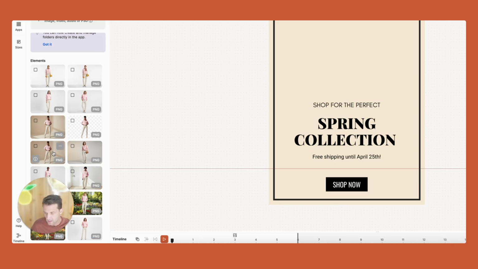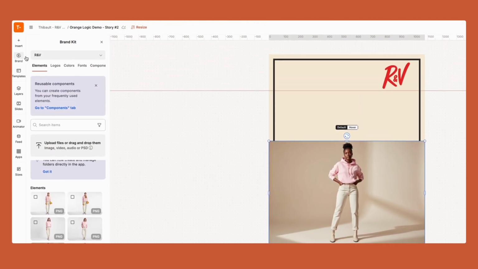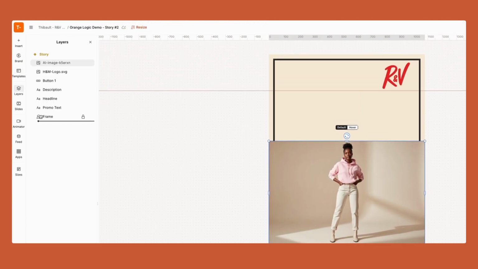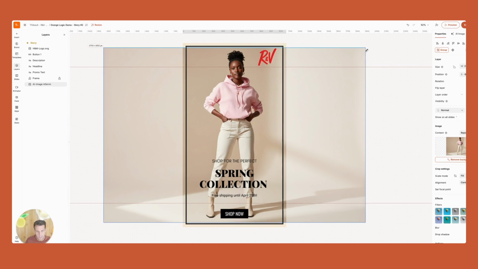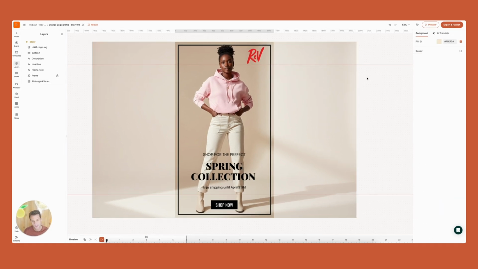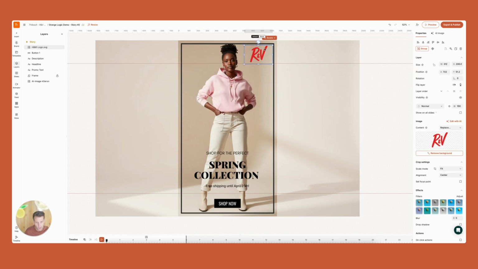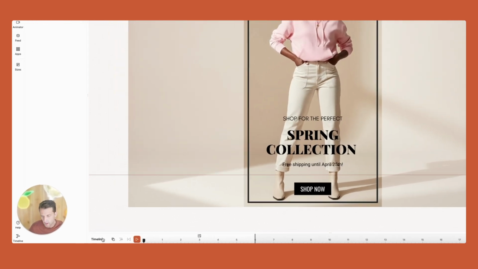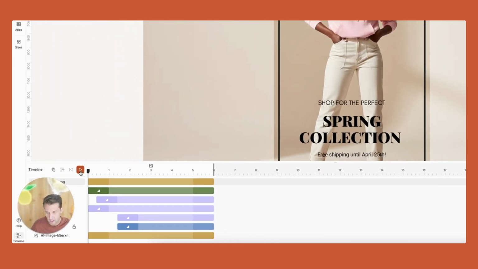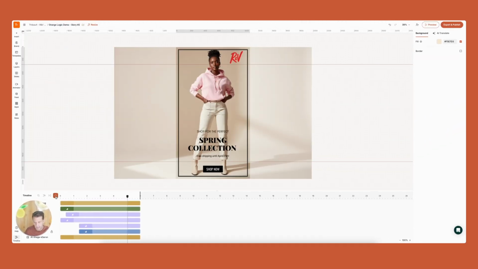So I have here some other images that I've generated in the past. Here's one that I really like. I can go into layers and I'm going to put that at the bottom. You can see you have access to the layers like you would in any other advanced editing tool. And now I have something that starts to look really cool. This is actually a template that I use here and I changed my logo that's coming from my brand kit. All of our templates come with animations. So you can see that now I can see very quickly my ad coming to life.